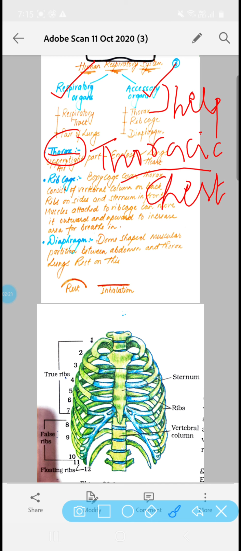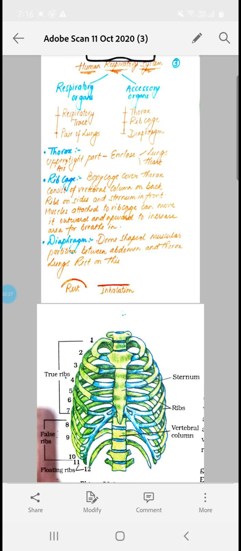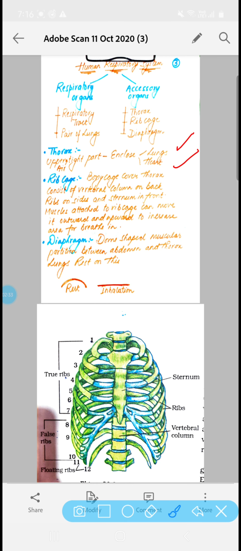Now as we know, if we observe our own body, we will see that the thorax region includes the lungs and heart. So lungs and heart are present in the thorax region of the body. Our body is divided into different parts, like head, neck, thorax, abdomen. So lungs and heart are present in the thorax region.